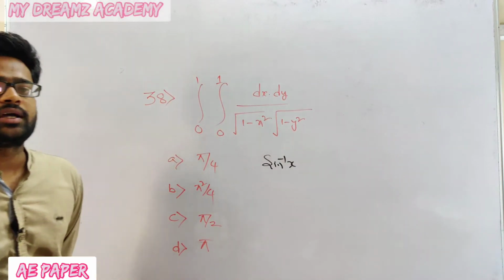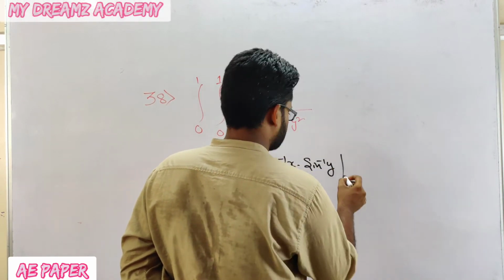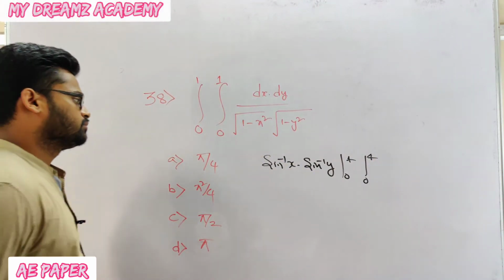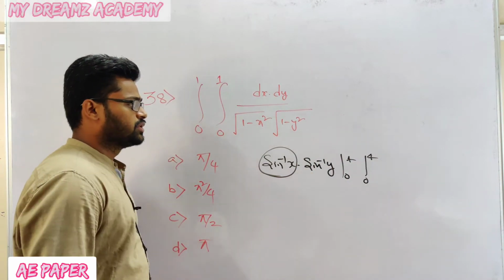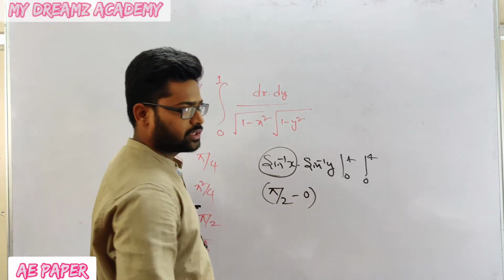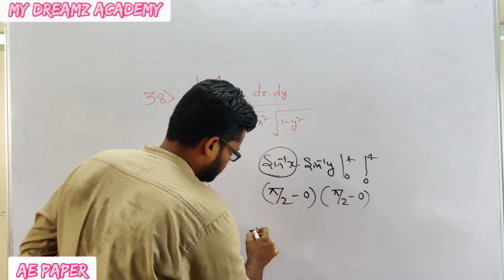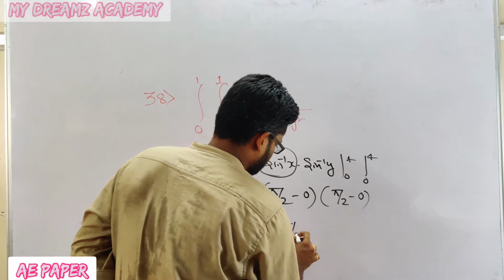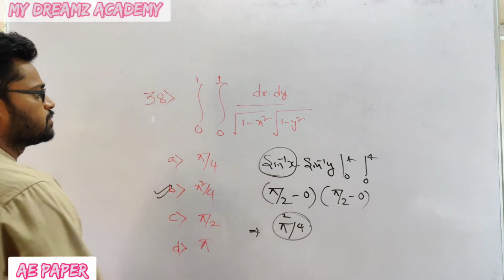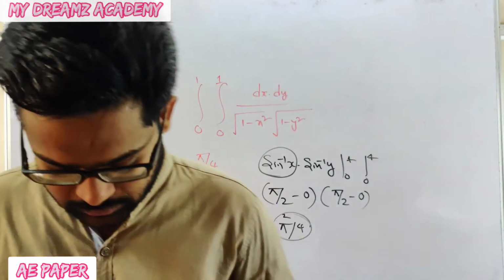And what about 1 by under root of 1 minus y square? That is sin inverse of y. Apply limits, that is 0 to 1 and 0 to 1. If you apply 1 to this one, it will give pi by 2. If you apply 0, it will give 0. Similarly, apply 1, it will give pi by 2. Apply 0, it will give 0. So total it will give pi by 2 into pi by 2, that is pi square by 4. So which option is correct? This option is correct. Now we are going to the next question.